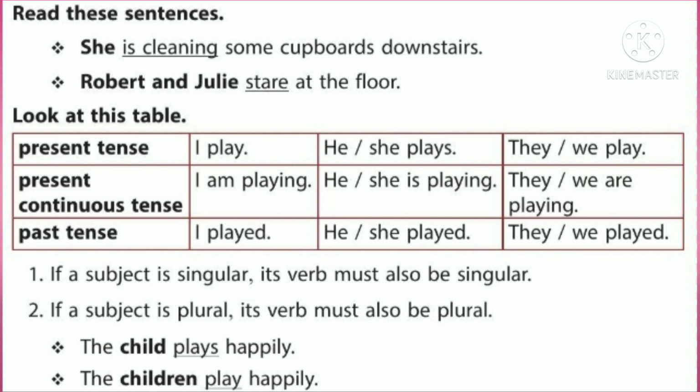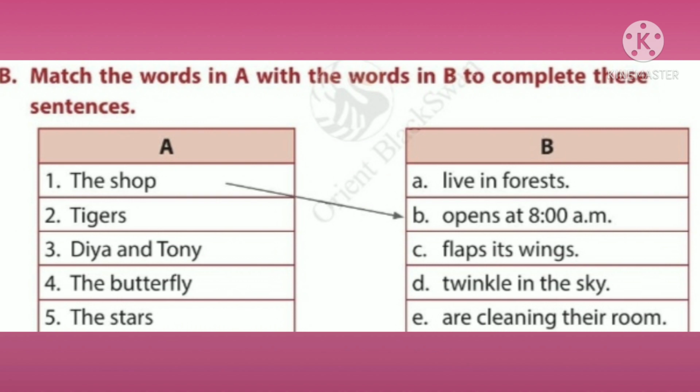So children takes a plural verb. Which is the plural verb? Play. So, children play. The child plays. Children play. Plays is a singular verb. Play is a plural verb.